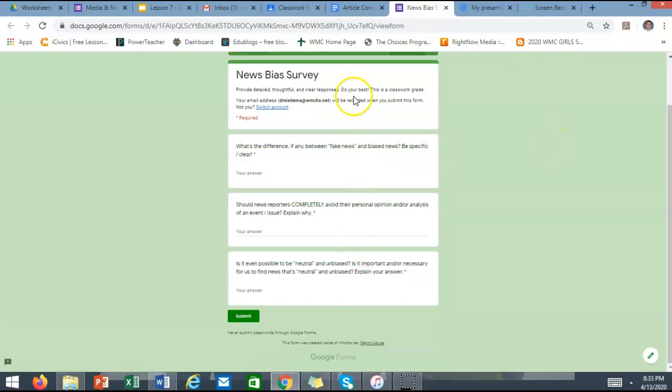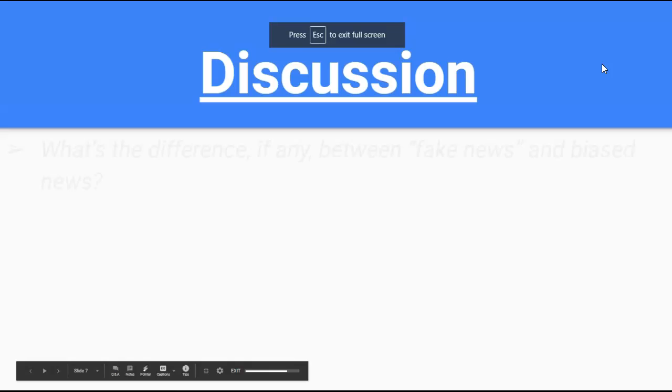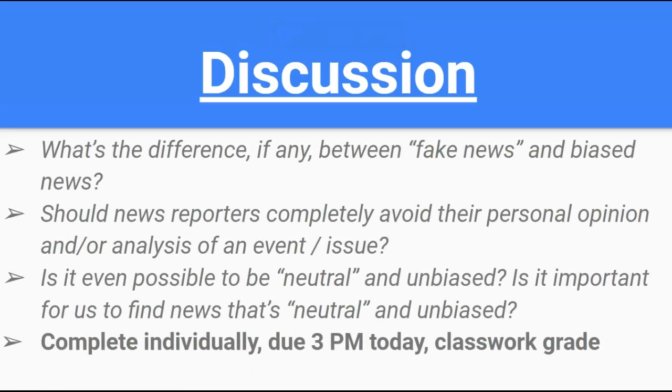So you've got these 3 questions. This is a classwork grade worth 5 points. It is graded solely on how thoughtful are your answers, how well are they explained. If you give me like a 1-sentence answer, probably not going to be sufficient. So explain yourself well. It doesn't have to be a full paragraph, but it definitely should be more than a sentence or 2 for each question.